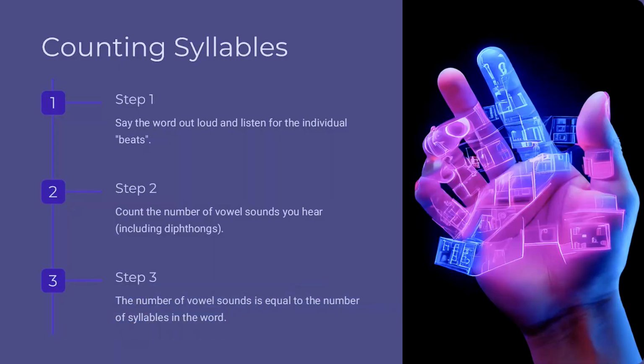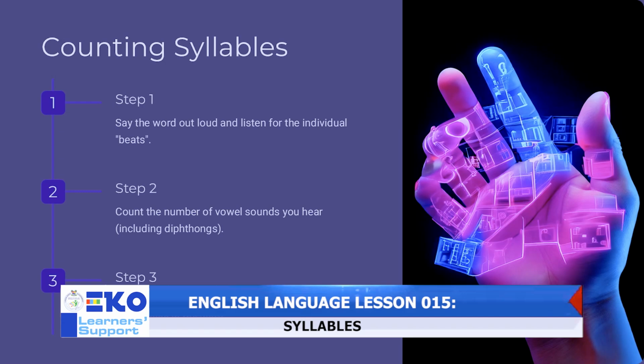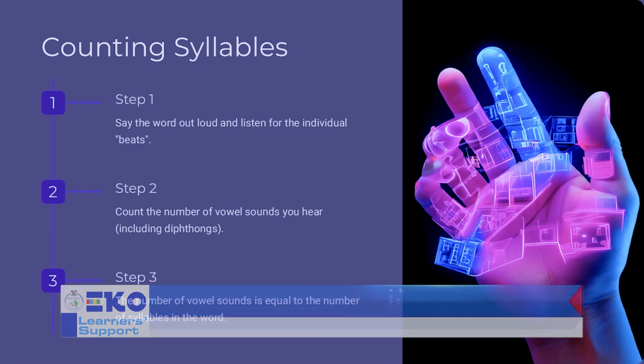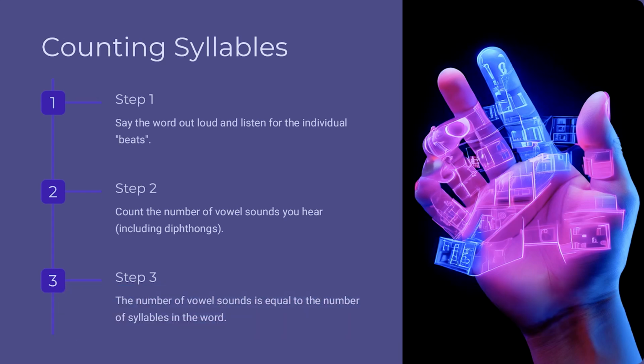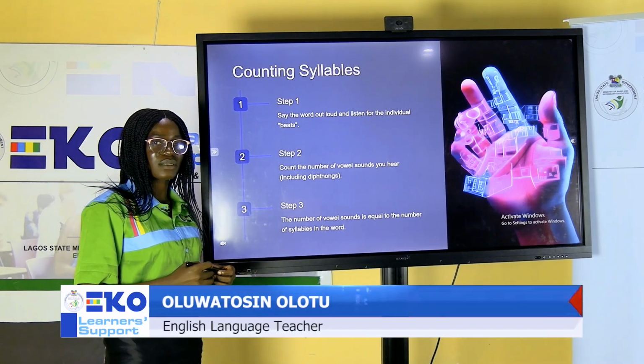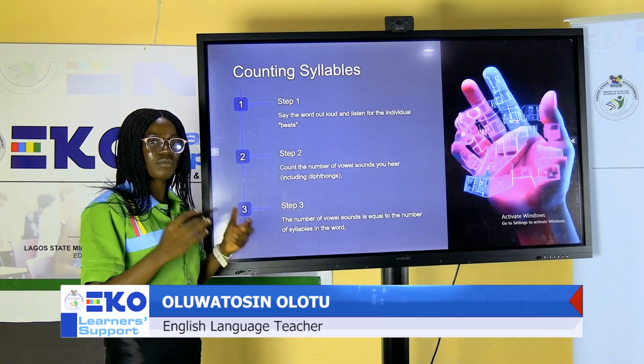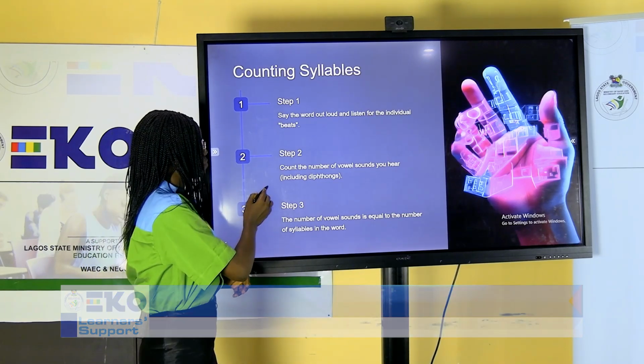First, you have to say the word out loud and listen to the individual bits in the word. The second step, you have to count the number of vowel sounds you hear in the word. You also have to number the vowel sounds. The number of vowels is equal to the number of syllables in the word. That is, if you have five vowel sounds in that particular word, that means you have five syllables. Your vowel sounds determine the number of syllables you have.